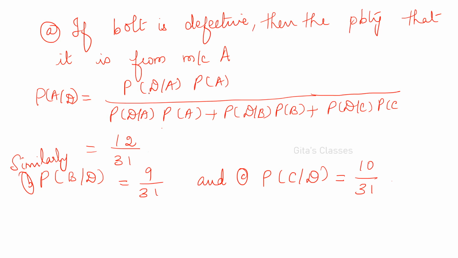Okay. And only in the numerator, in the place of probability of D given A into P of A, you have to write P of D given B into P of B for the second one. Similarly, for the third one, you have to write only in the numerator P of D given C into P of C.